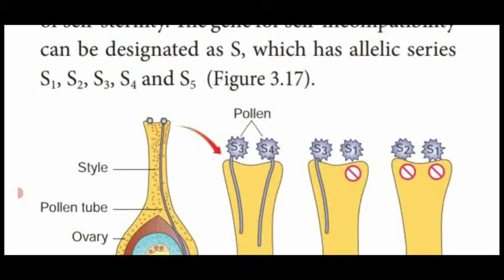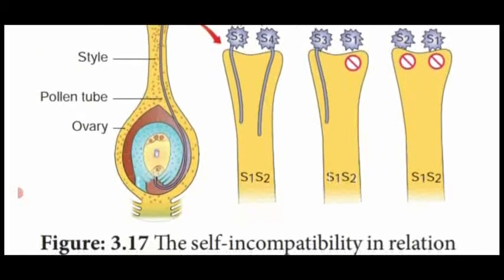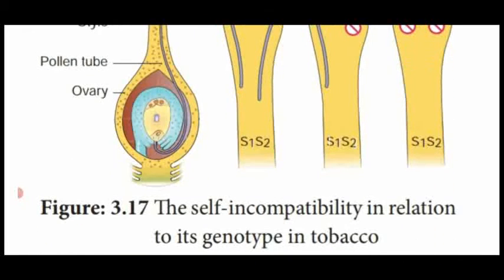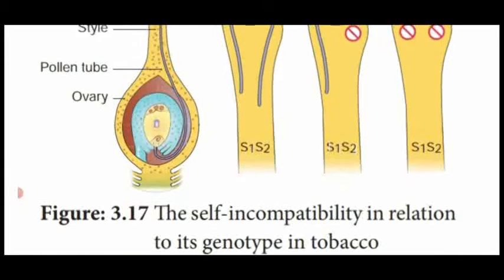That is determined by different alleles. Normally a gene with a pair of alleles is present in the chromosome, but here an individual gene has multiple alleles, more than two alleles. Those alleles are named multiple alleles, which are seen in Nicotiana tabacum showing self-incompatibility.